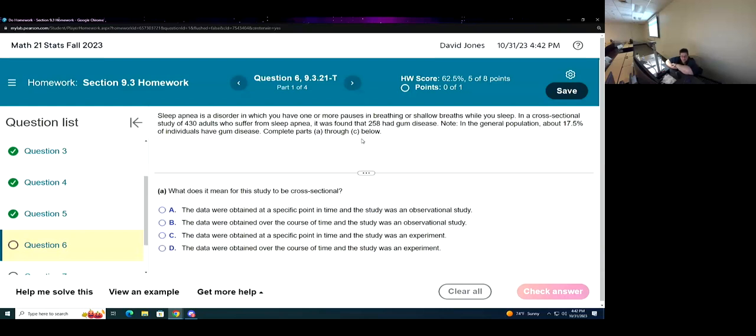Now, it doesn't look like they had an experiment. They just restricted their population to be people with sleep apnea, and just checked to see if they have gum disease. That seems like it's not something that's happened over time. It seems like a one-time event, and it was just something you observe. You didn't have to do a placebo or anything like that. It looks like this was a specific point in time and an observational study.